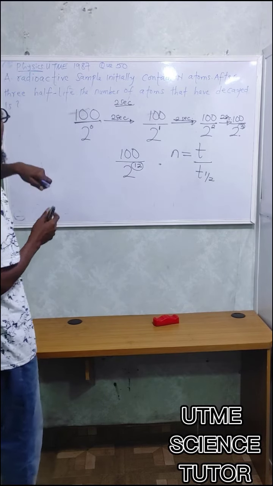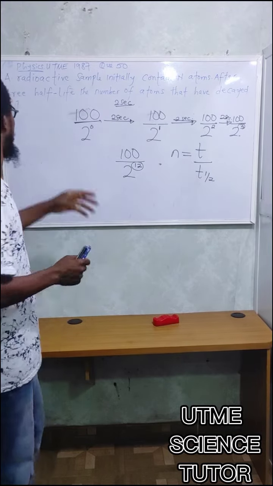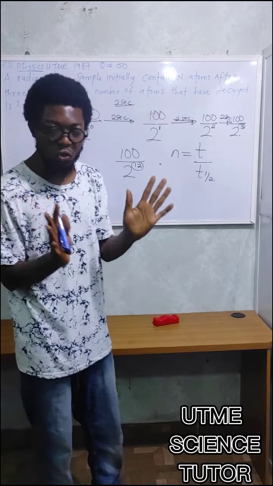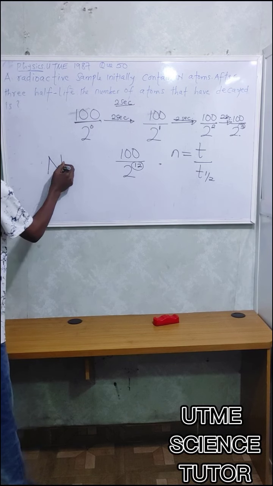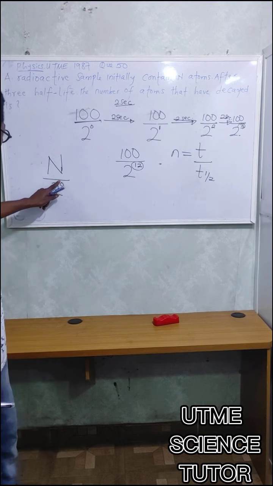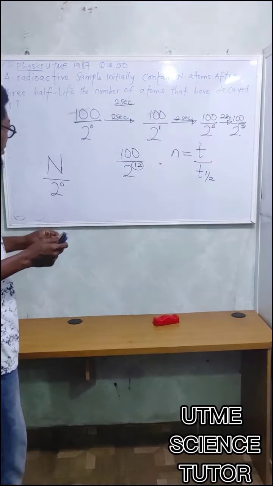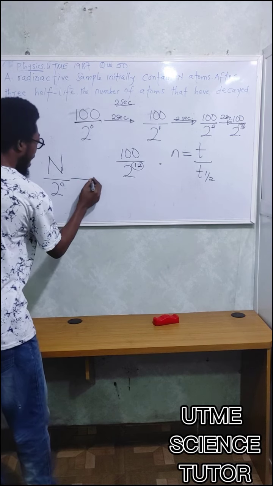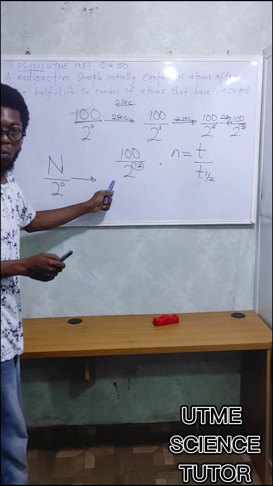So look at the question that I have here. In UTME 1987 question 50, the question asked: a radioactive sample initially contained n atoms. The total number of atoms at time 0 is n, which I denote as n divided by 2 raised to power 0. At 0 half-lives, 2 raised to power 0 means 1, a law of indices. Then n divided by 1 is still n. But immediately after 1 half-life, what will happen? n divided by 2 raised to power 1.